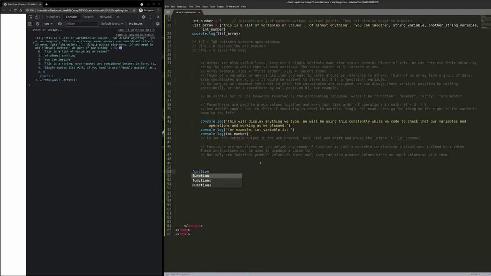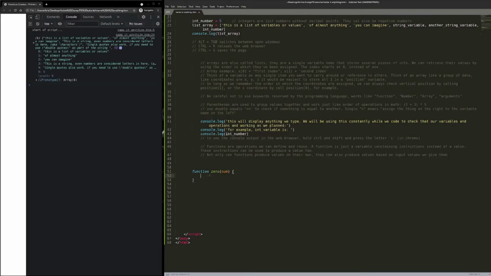So I'm going to use a keyword function, and that's what we use in JavaScript to define a function. I'm going to name that function 0 because I want to make a function that always gives us 0 no matter what number we put into it. This is one of those primitive functions that we were talking about before that we're going to use as a building block to make primitive recursive functions later on. But right now I'm just going to show you how the programming syntax works.